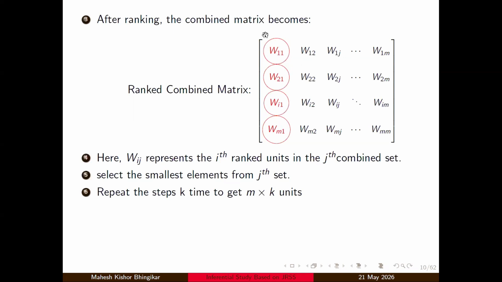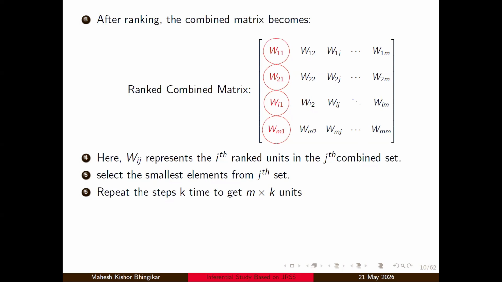So this is the first minimum from the first set, this is the first minimum from the second set, first minimum from the ith set, and similarly, first minimum from the Mth set. So this is my selected sample, each having a size M, and I am repeating this particular process K times so that I have a total of MK units, and that is nothing but small n equal to MK.